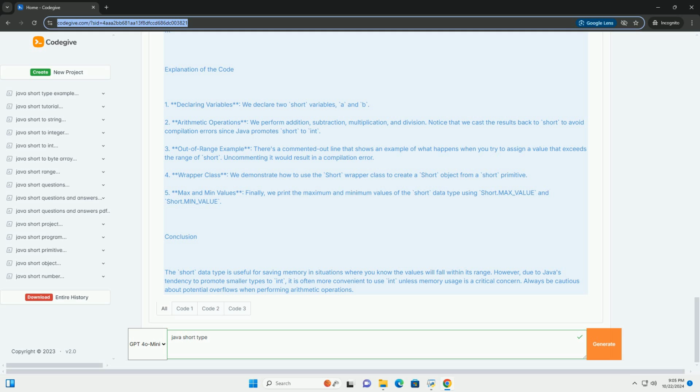Conclusion. The short data type is useful for saving memory in situations where you know the values will fall within its range. However, due to Java's tendency to promote smaller types to int, it is often more convenient to use int unless memory usage is a critical concern. Always be cautious about potential overflows when performing arithmetic operations.